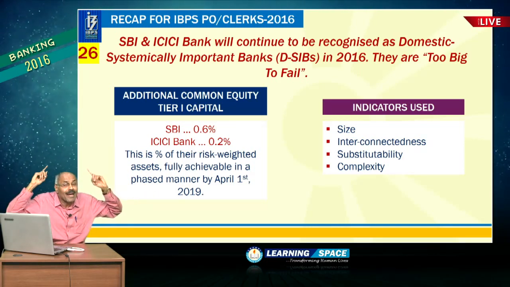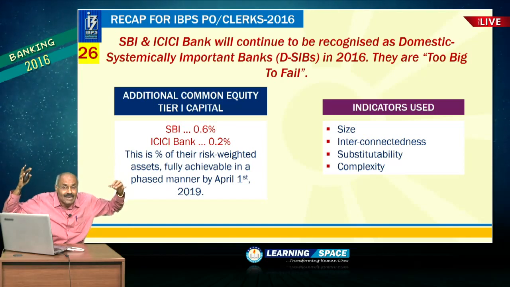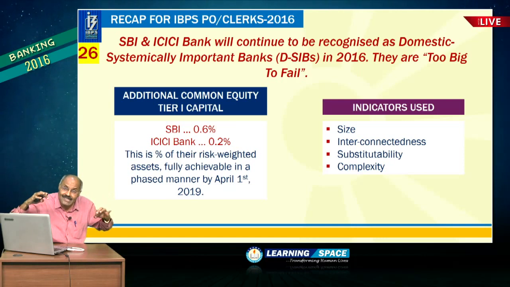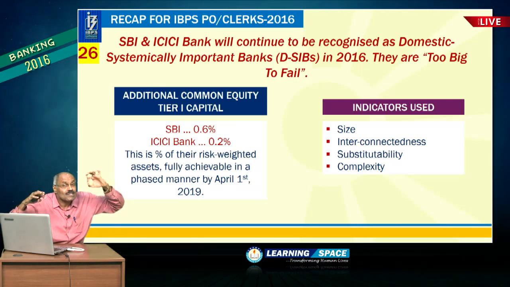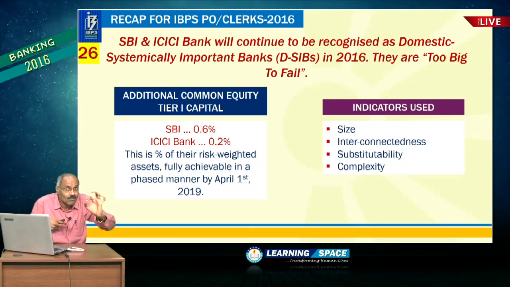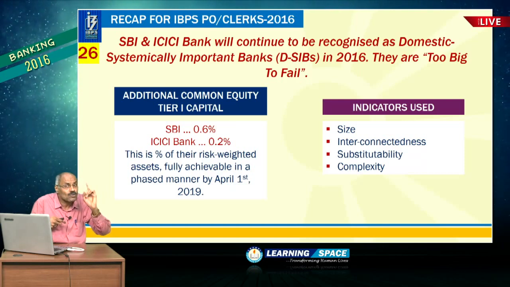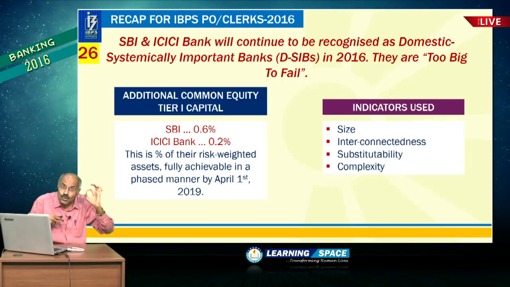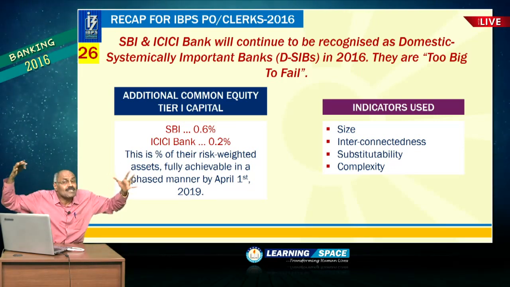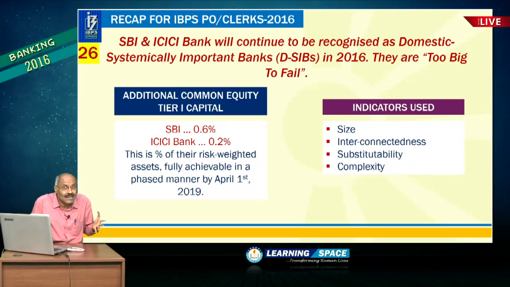There are 30 banks at the global level. They are known as globally systemically important banks, or GSIBs. At the domestic level, India level, they are domestic systemically important banks. This is DSIBs. If someone talks about DSIBs, they are most important and too big to fail, and if they fail, then they will have adverse implications on the financial system as a whole.